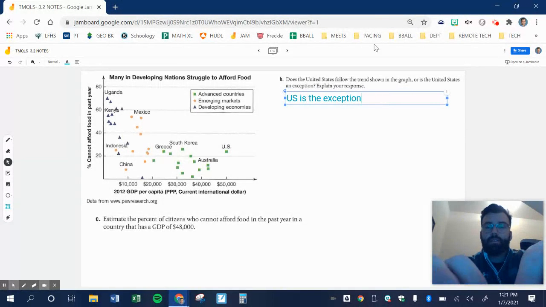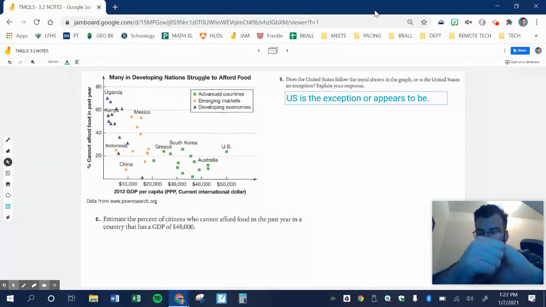Let's say, or appears to be. I just kind of gave my answer: countries with lower GDPs have lower percentages of people that cannot afford food.